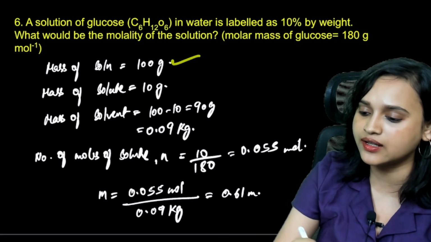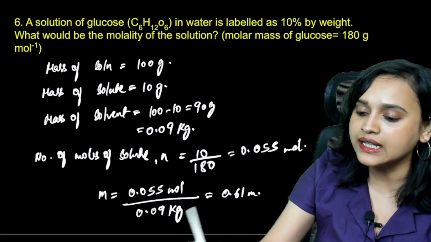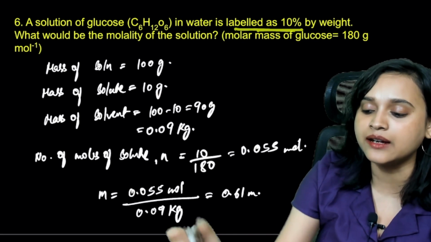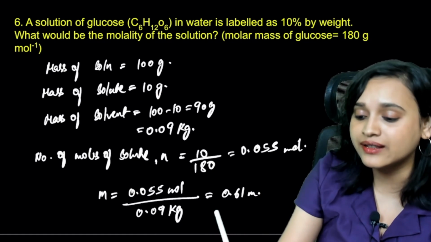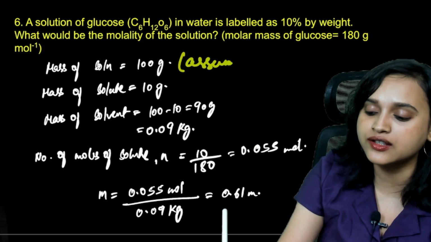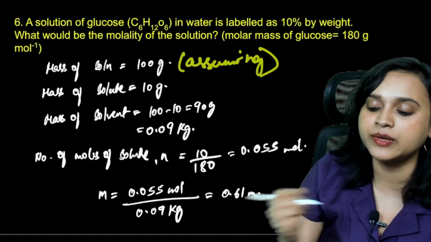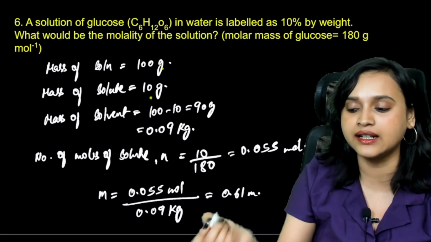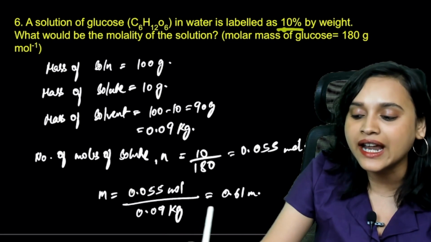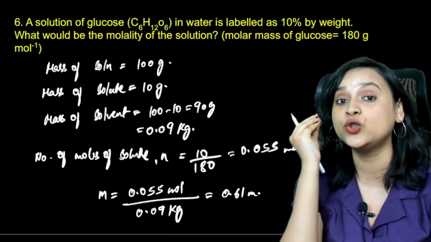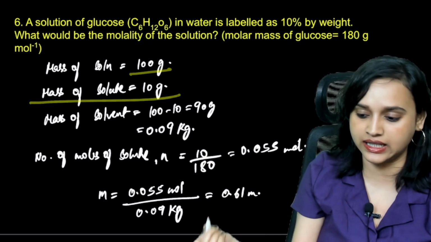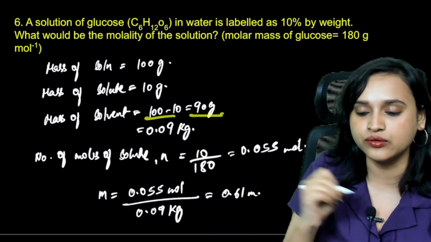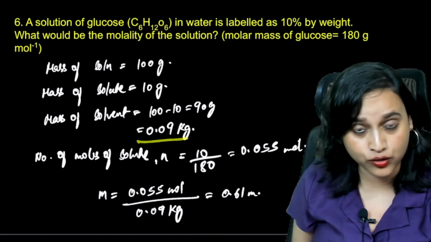See, since it is labeled as 10%, that means mass of solute is 10 gram. And this is something that we are assuming: we are assuming the mass of solution to be 100 gram. Why did we assume? Because 10 percent is given to you. So 100 gram here, mass of solute is 10 gram. 100 minus 10 is equal to 90 gram. It will become 0.09 kg.